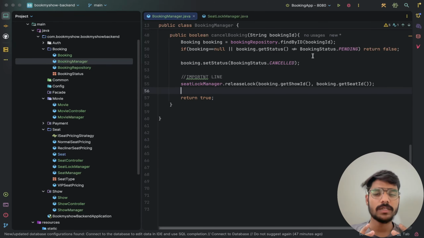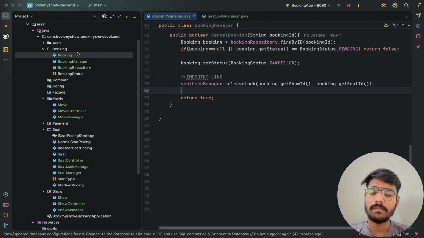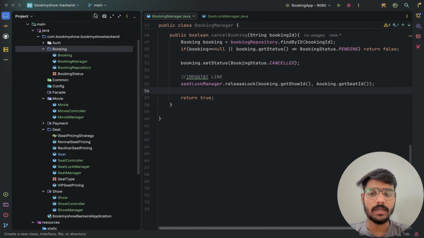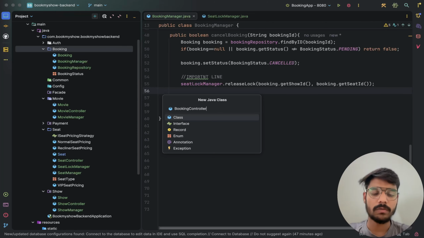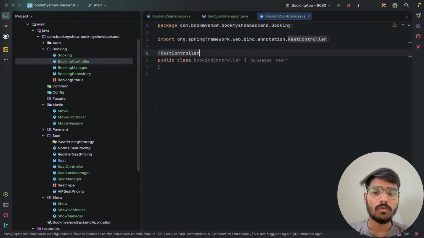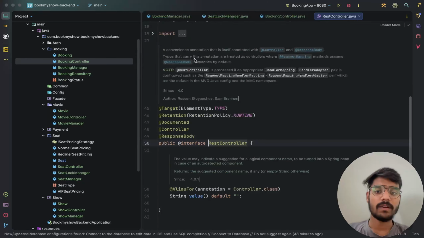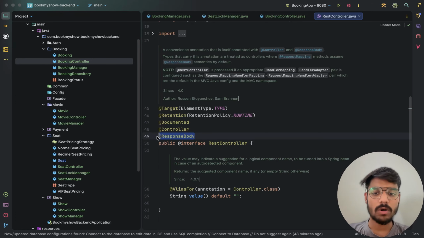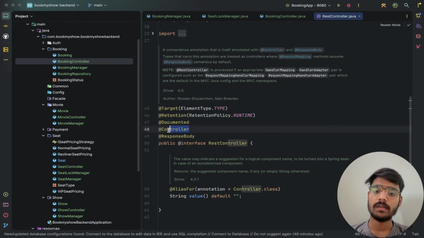So let's expose it to the controller. We will expose the methods and use the same pattern as every other domain we are using. Let me create a BookingController. Now this is a REST controller. What is inside a REST controller? We have the response body we will be sending, and then the controller.